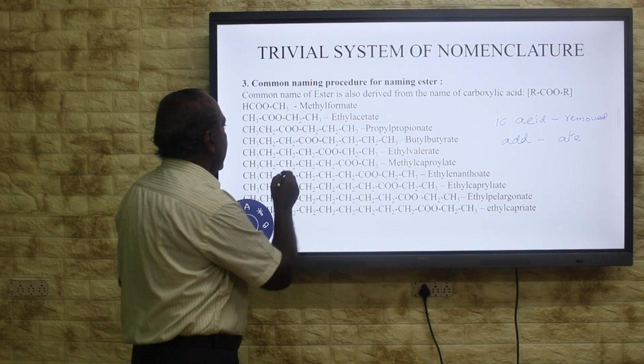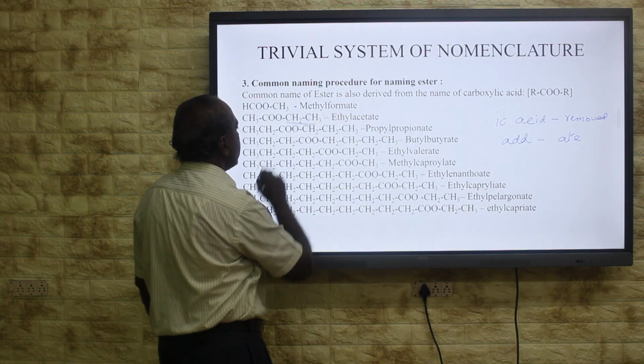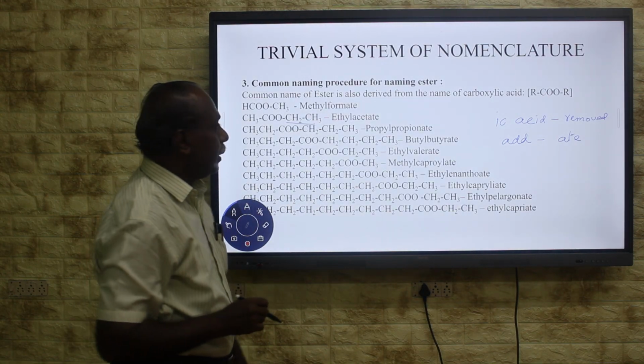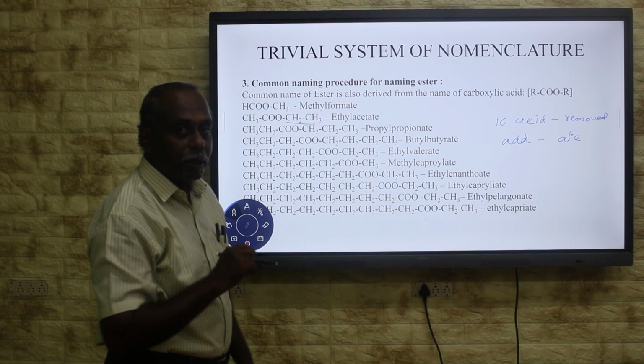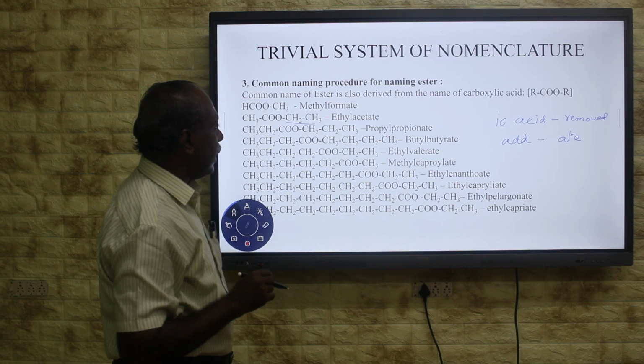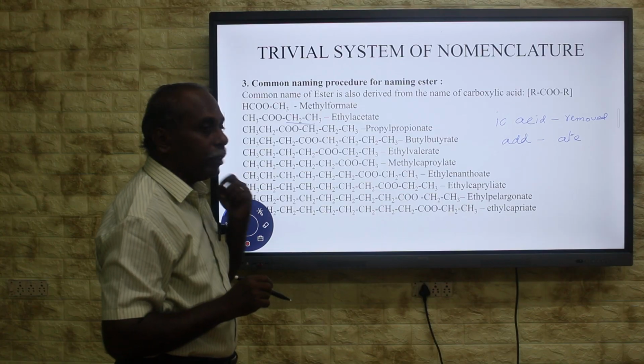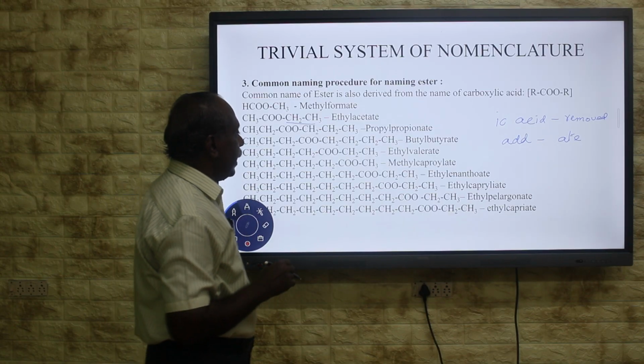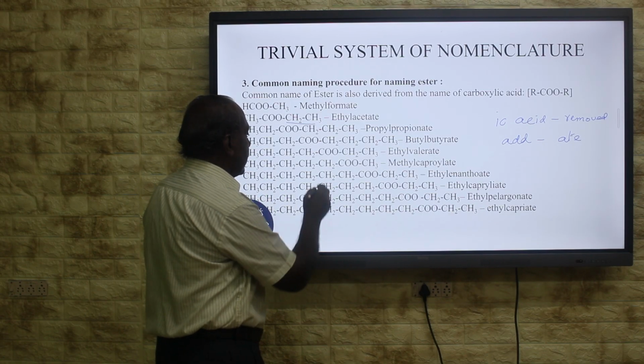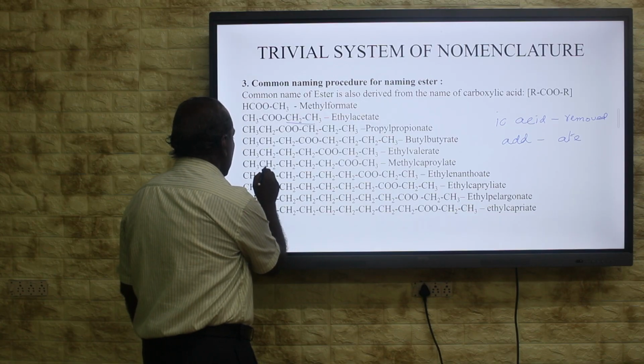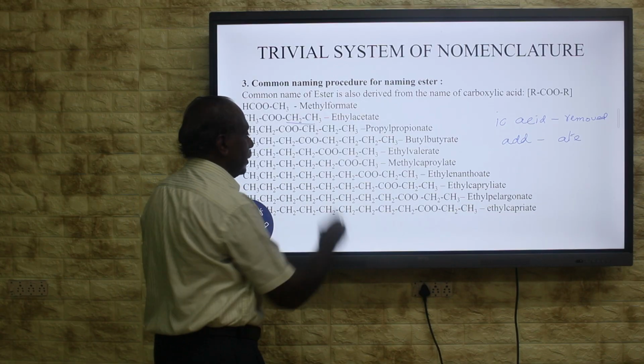Here the alkyl group name is given as the prefix: ethyl acetate. The second carboxylic acid is acetic acid, so ethyl acetate. In that way we are going to give the name for the compound. Here is a 6-carbon carboxylic acid. You count 1, 2, 3, 4, 5, 6.